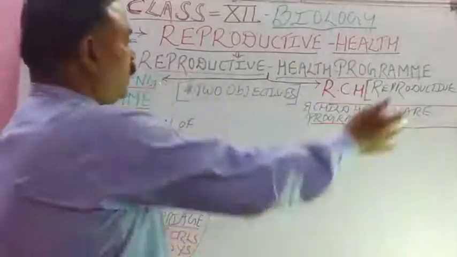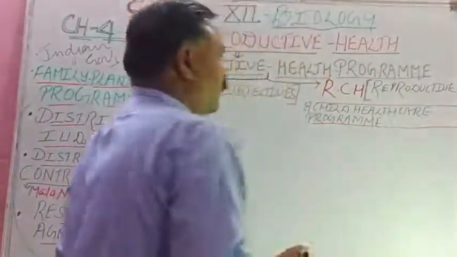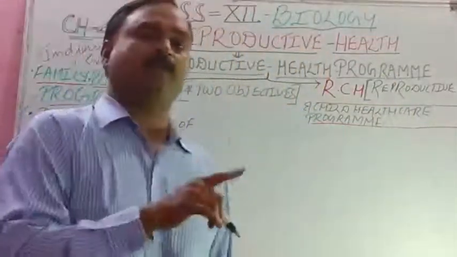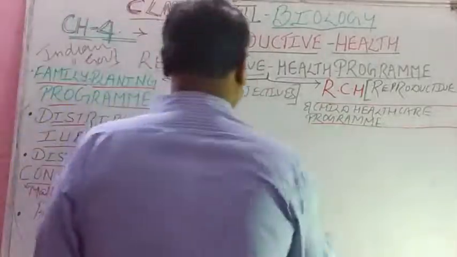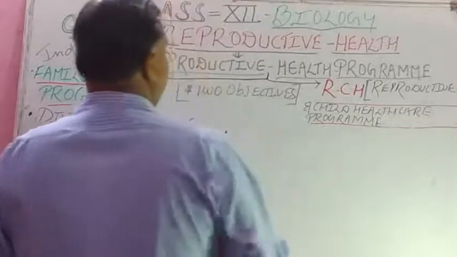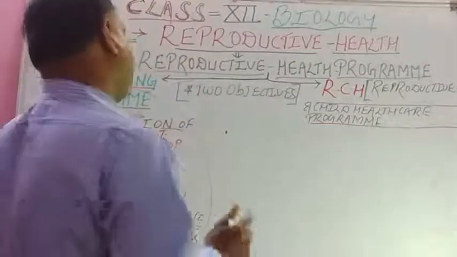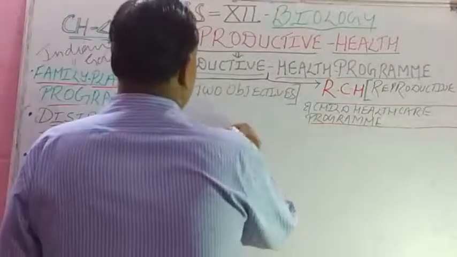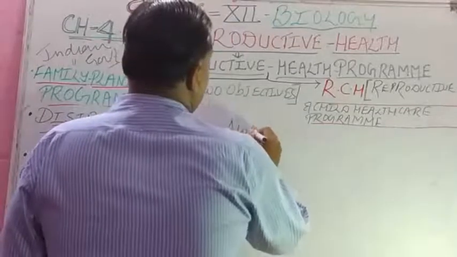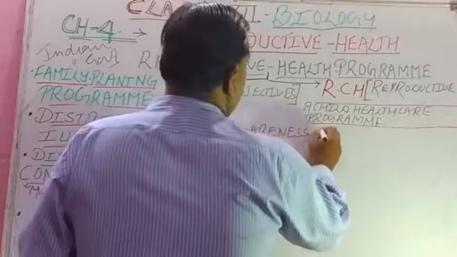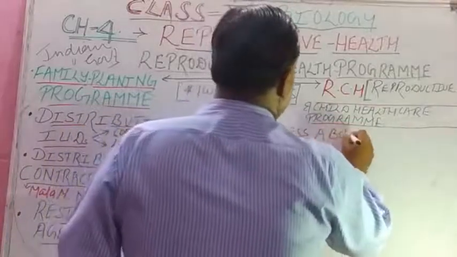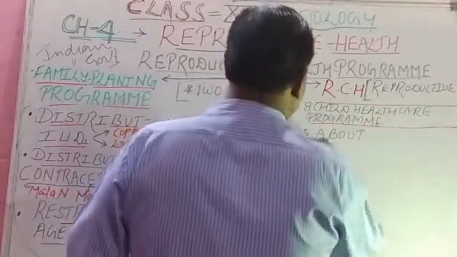Now let us go on to the next program, that is RCH, which stands for reproductive and child health care program. Here the first, very interesting objective is awareness. It provides awareness about three things.